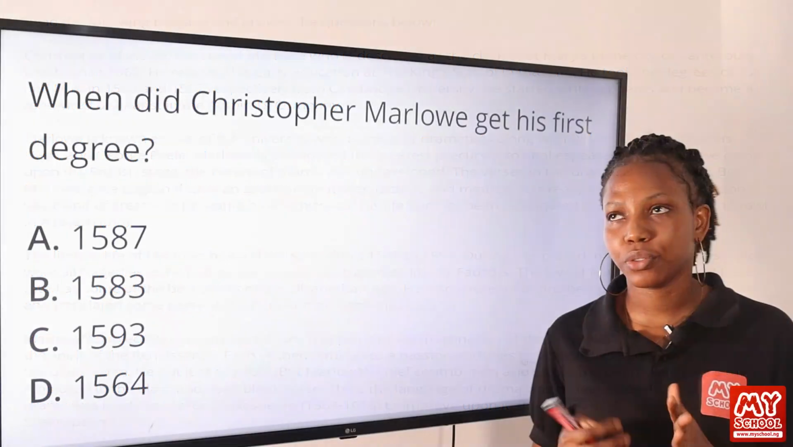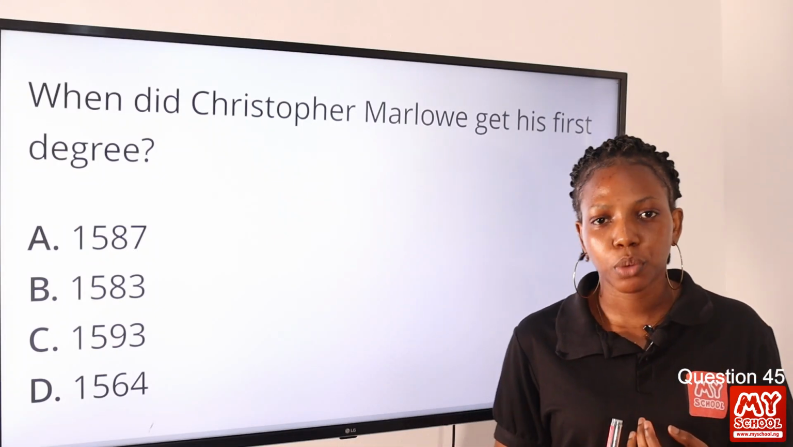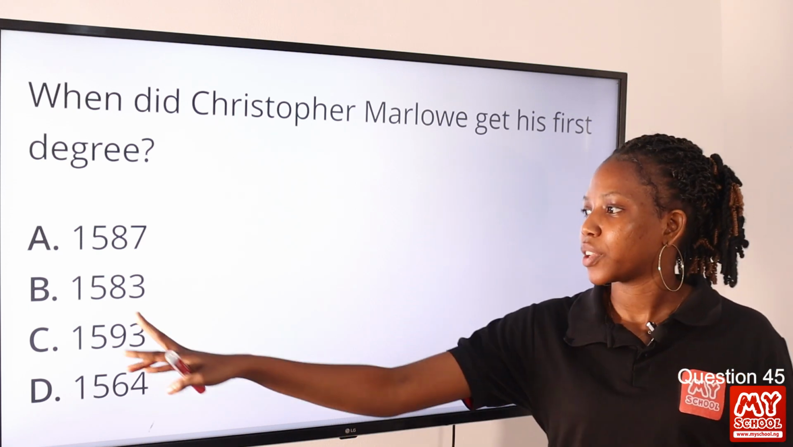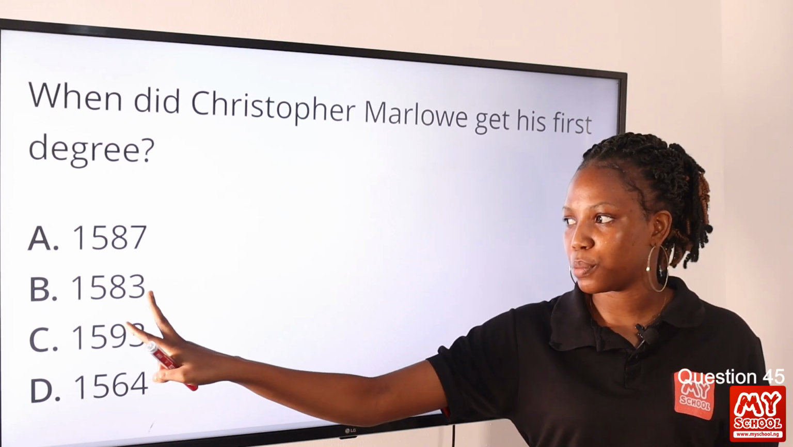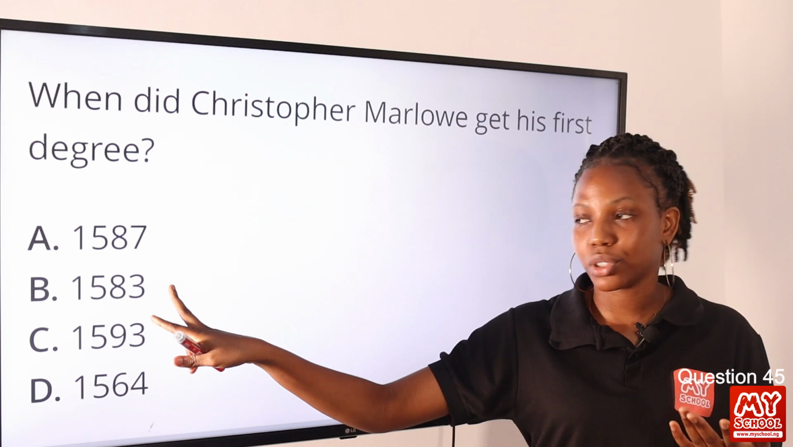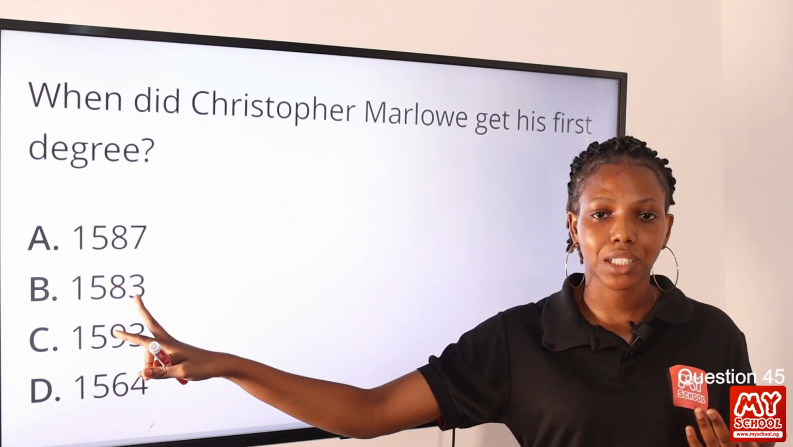So moving on to question 45, when did Christopher Marlowe get his first degree? So we learned that Christopher got his first degree, which is the bachelor's degree, in the year 1583. So this makes option B the answer to this question. However, his master's degree was gotten in the year 1587. So option B is the final answer to this question.